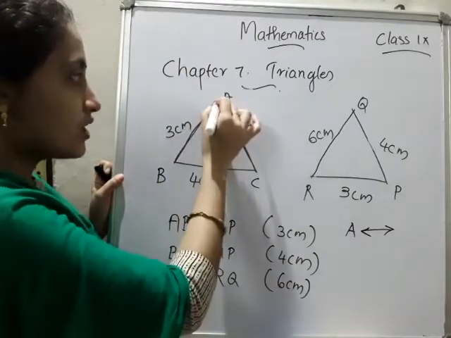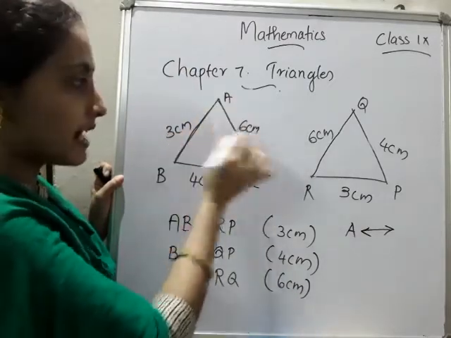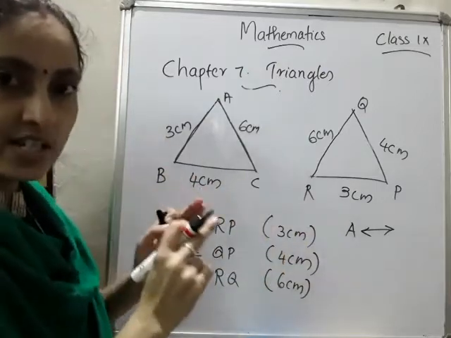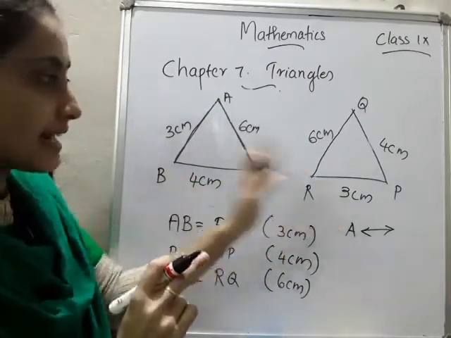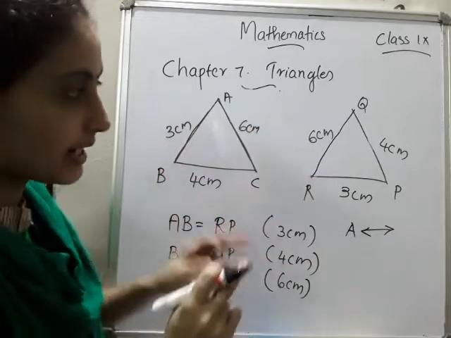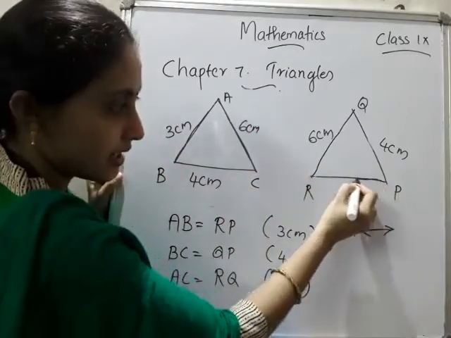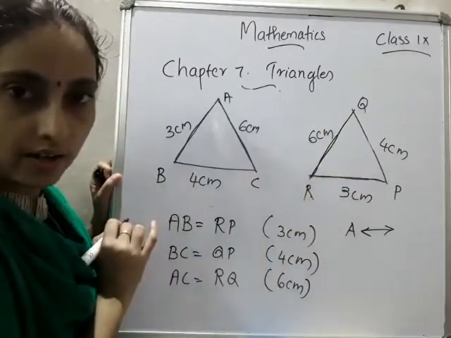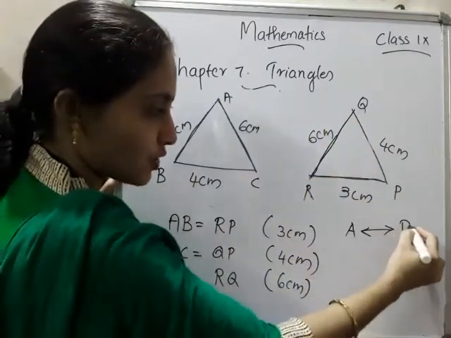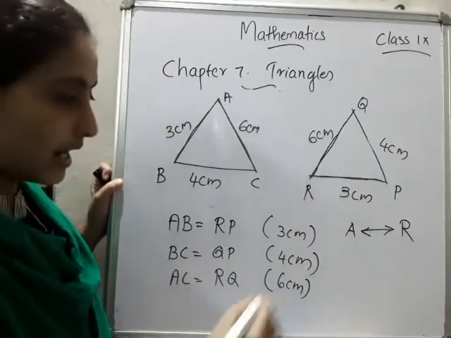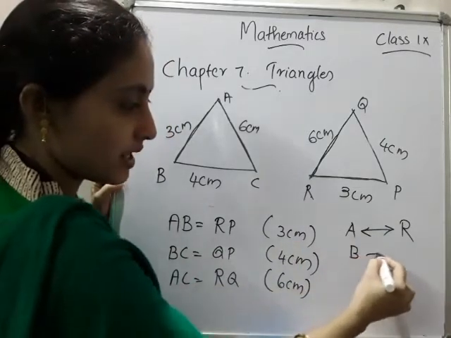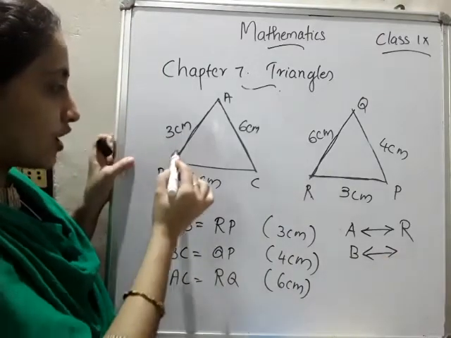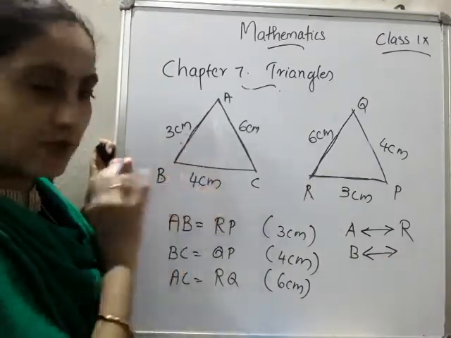A is the joining of which two lines? 3 centimeter and 6 centimeter. So you have to go through the figure to find the meeting point of the lines 3 centimeter and 6 centimeter. Joining the point is R. So A corresponds to R. Then we will move to the next one, that is B. B is the joining of the lines 3 centimeter and 4 centimeter.